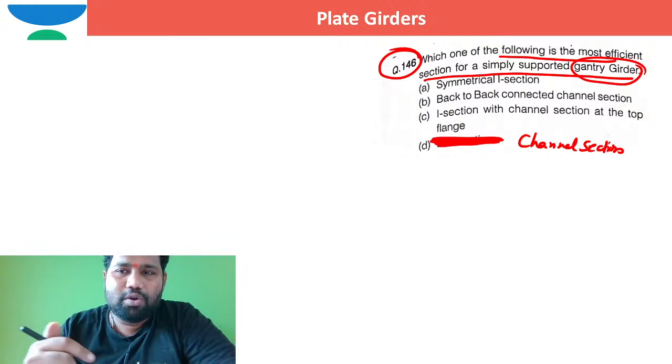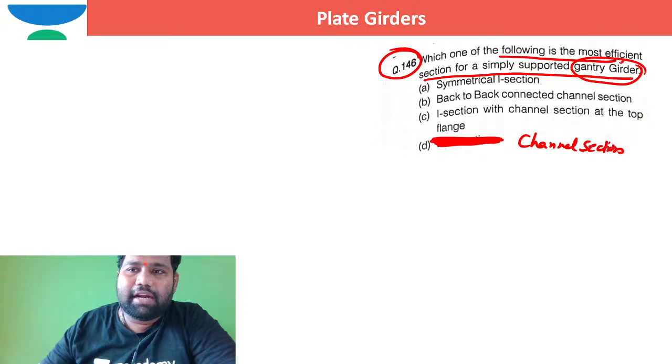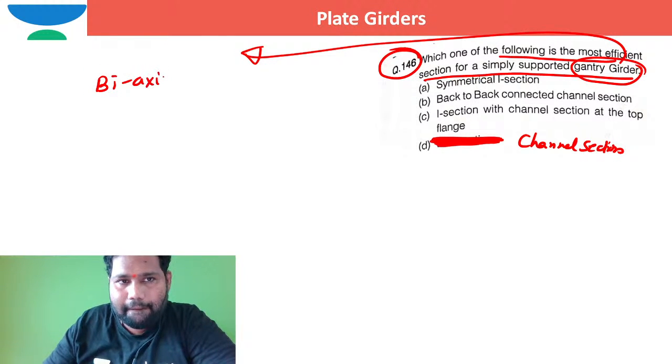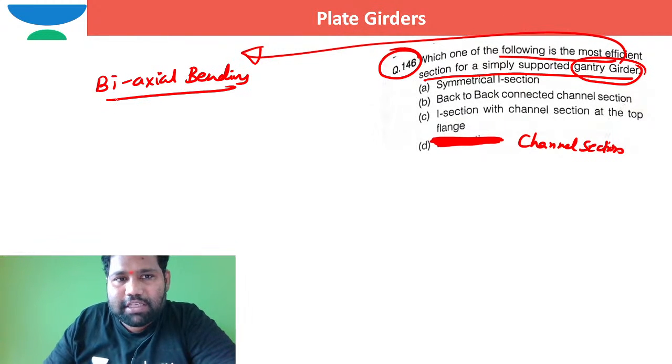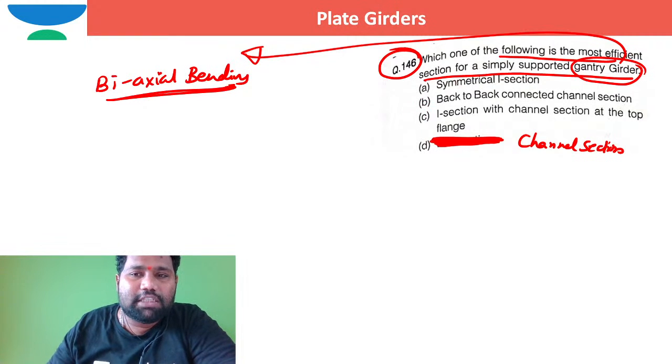I hope you know the gantry girder profile. The gantry girder is subjected to biaxial bending. In order to resist biaxial bending, which of these four options is best suited?